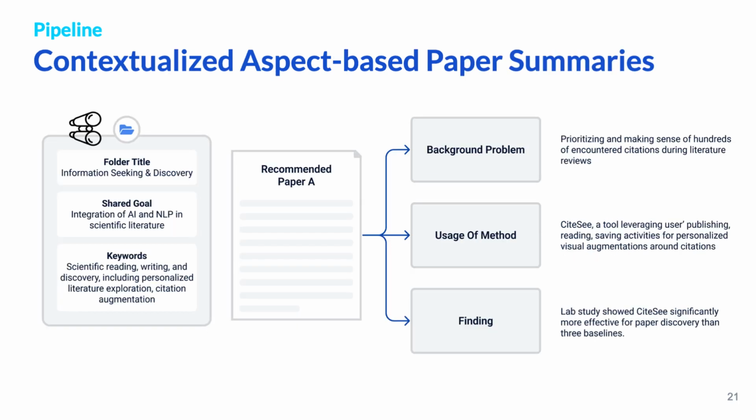Using this folder description, we extract the aspects that a user who has curated this library folder might find relevant. There can be various aspects within the recommended paper. With this method, we surface more relevant aspects to this user. As types of these aspects, we use problems, methods, and findings, which are typically the main pillars of most papers. These describe research in a specific and comprehensive way at the same time.